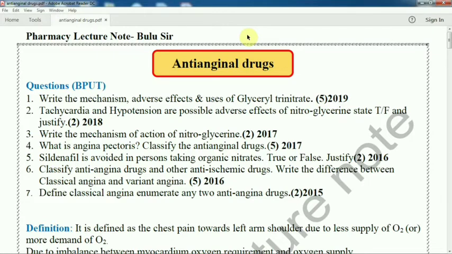These are 2 mark questions. The 5 mark questions that came in 2017 and 2016 are in combination with other antihypertensive drugs or other cardiovascular long questions.